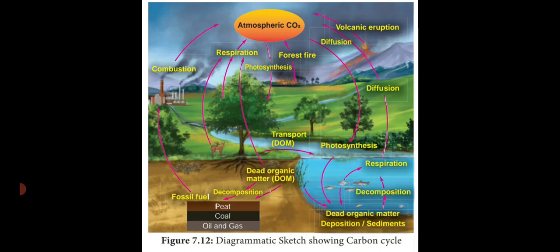Then not only that, the waste products of plants and animal bodies, that is in dead condition, are buried under the soil. So they are also releasing the carbon dioxide to the atmosphere. Not only that, see the factories. They are also releasing carbon compounds to the atmosphere. So these are all the different factors which are releasing carbon dioxide to the atmosphere.